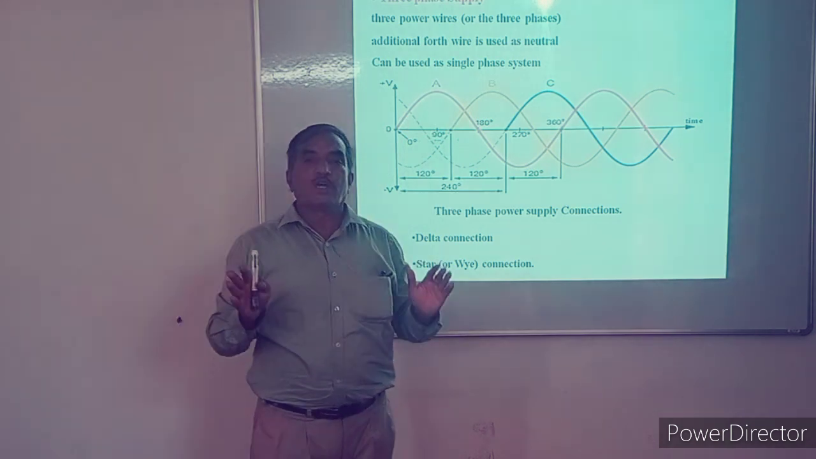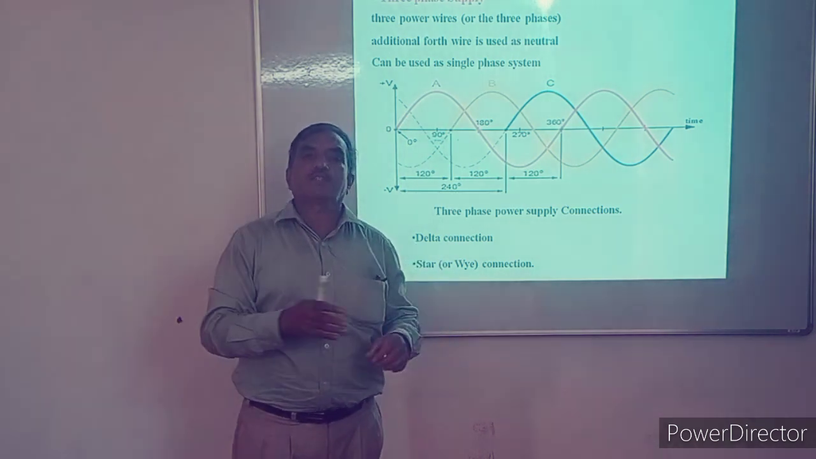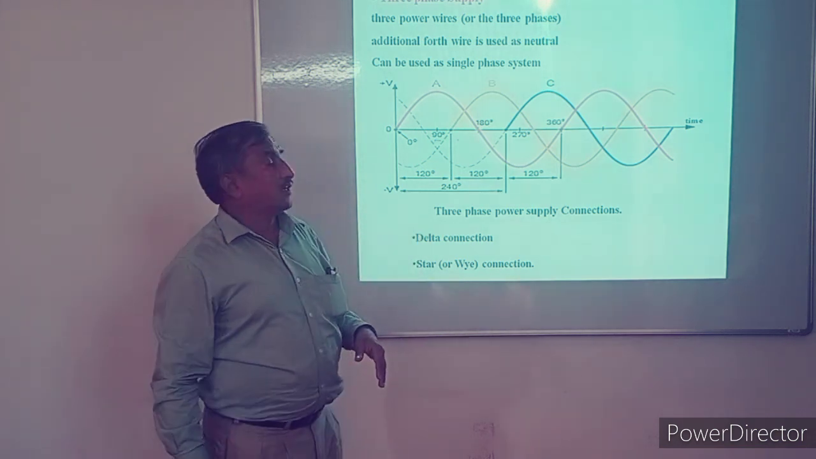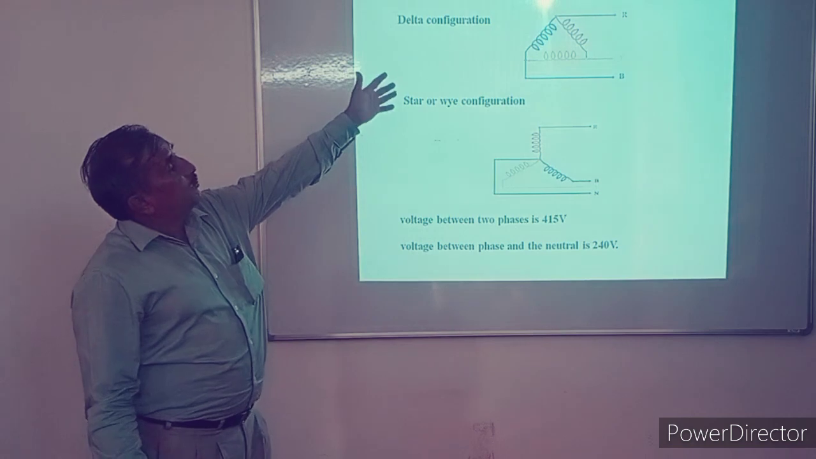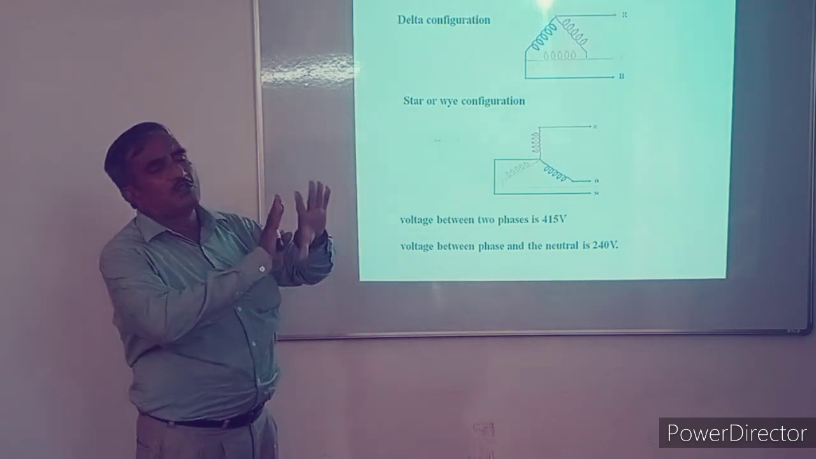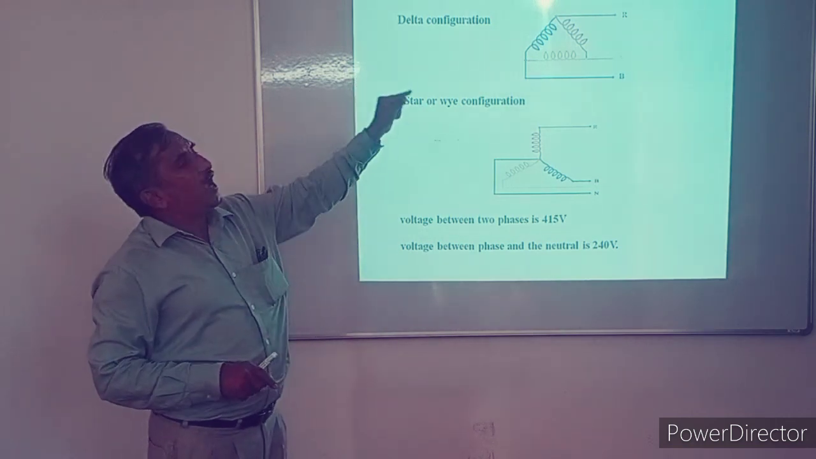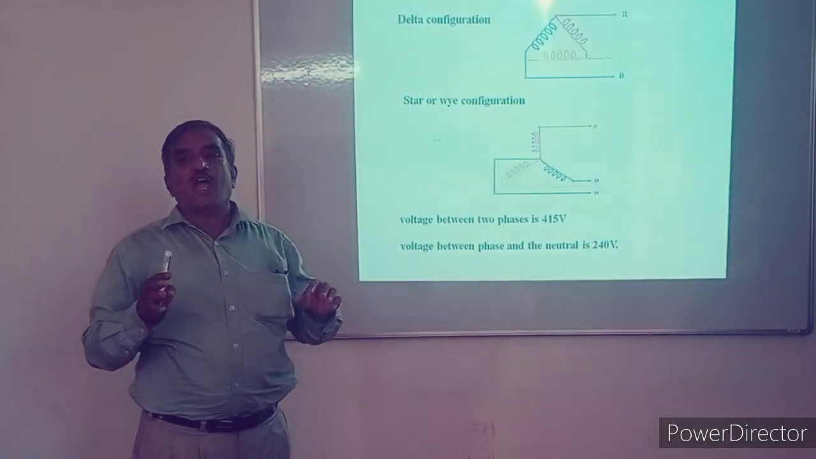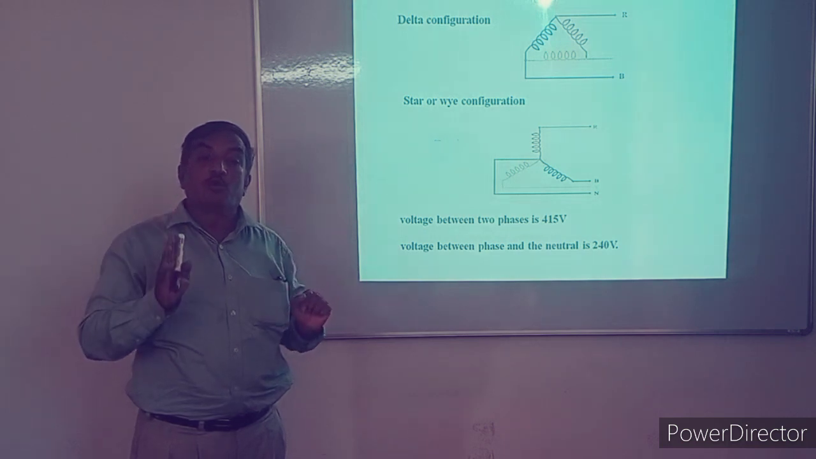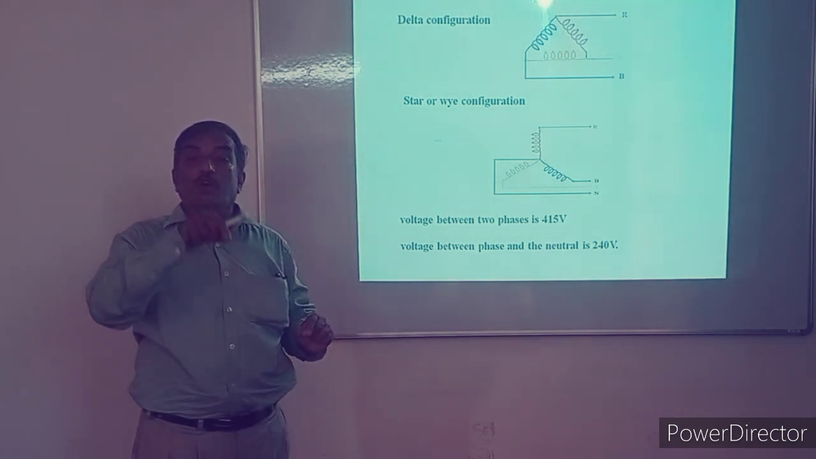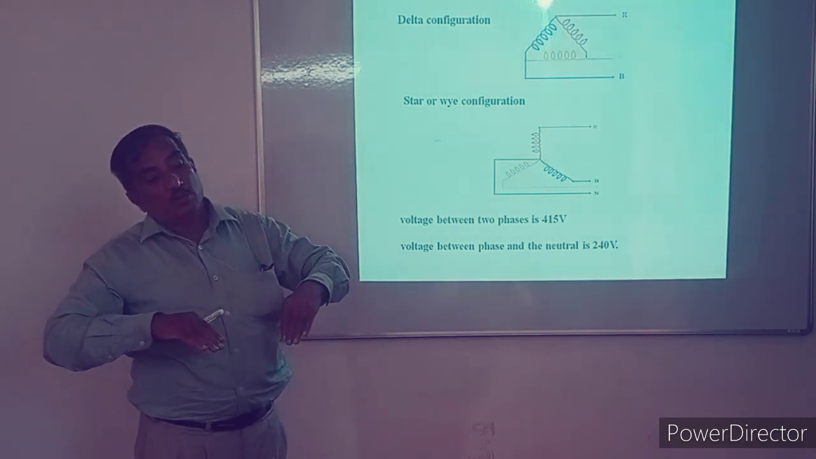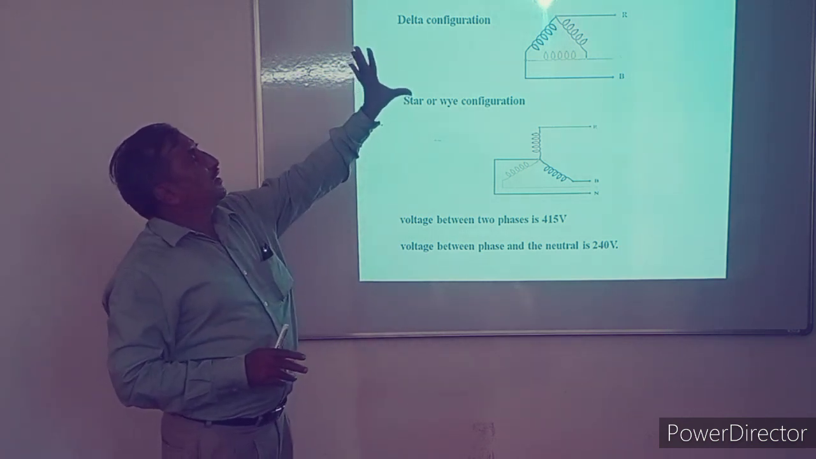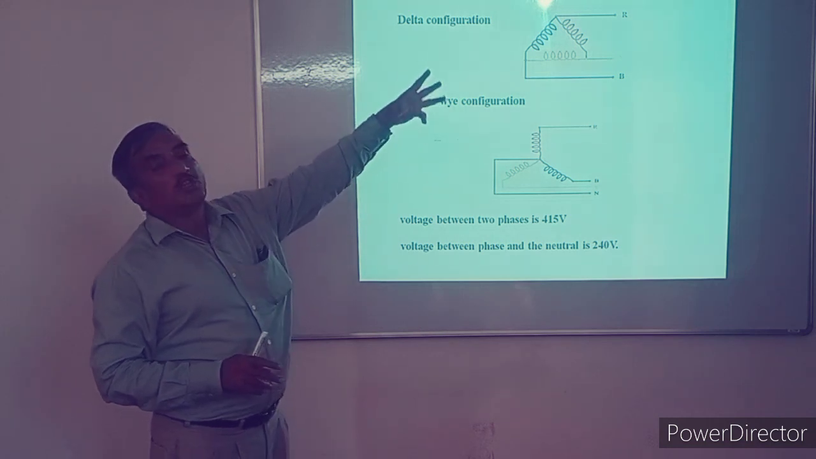There are two types of connections with which three phase supply is available. One is delta connection and another is star connection. This is the diagram. In delta connection, there is no neutral wire. Only the R, Y, B three phase wires are there, and this is sufficient to drive heavy electrical motors, because the phases are 120 degrees apart. It produces the torque and the motor rotates. So for heavy loads, we use this delta type connection with three wires.